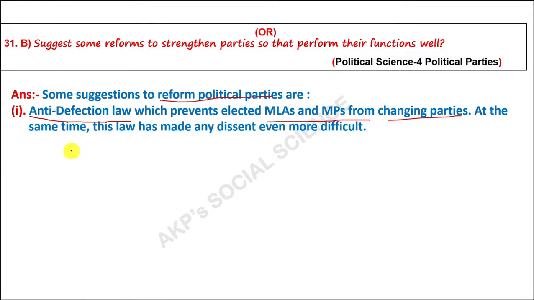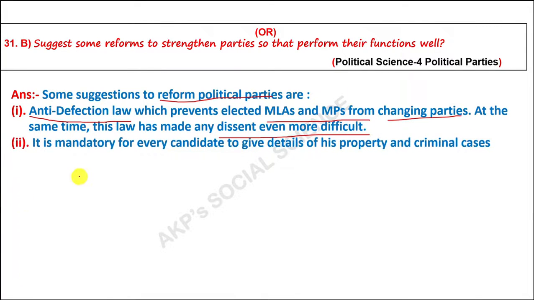At the same time, this law has made any dissent even more difficult. We know very well nowadays MPs and MLAs, after winning from one party, change their parties for their own benefit. It was banned as per the anti-defection law.